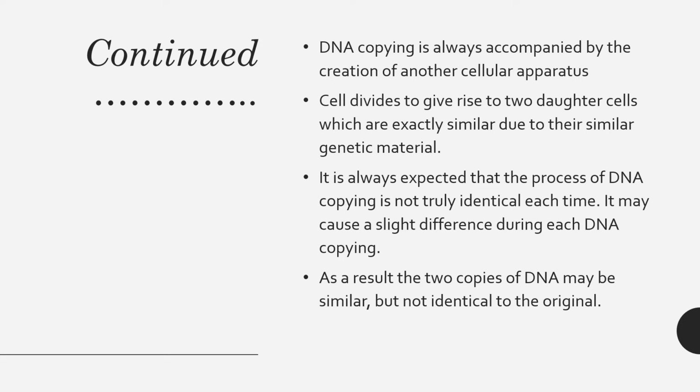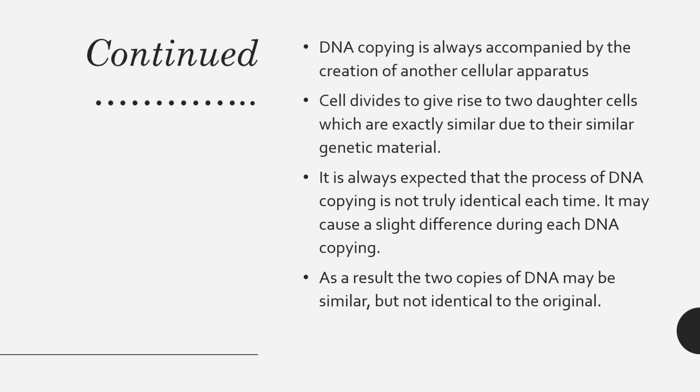Another important thing to know is that DNA copying is always accompanied by the creation of another cellular apparatus. When a cell divides, it gives rise to two daughter cells, and these two daughter cells are exactly similar due to their similar genetic material. DNA is the genetic material, so both cells have similar DNA, which is why the cells are similar.